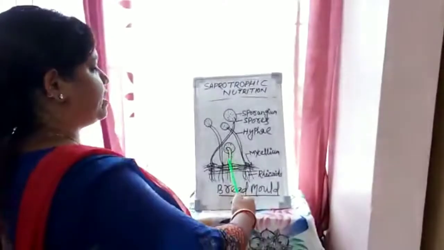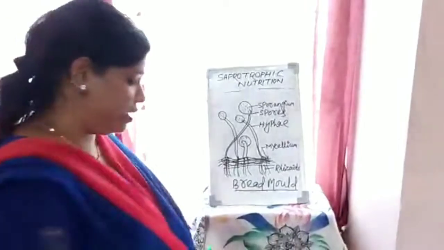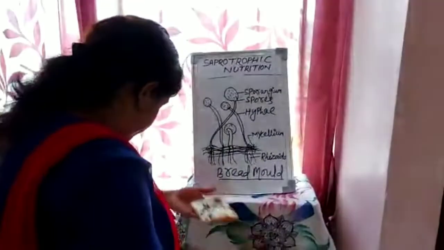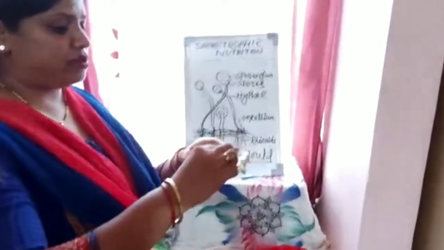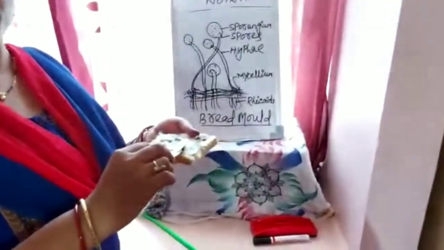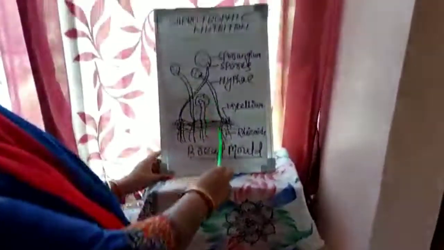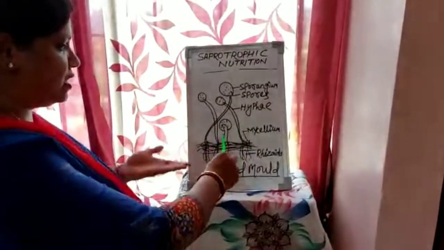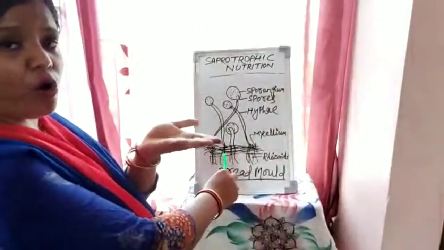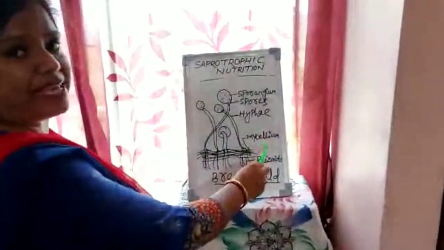As you can see, this is the structure of the bread mold. If you take a part of it and look under the microscope, we can see this structure that I have drawn on the board. You can see a base-like structure. The base, meaning the bread upon which the fungus grows, is a network-like structure called mycelium.